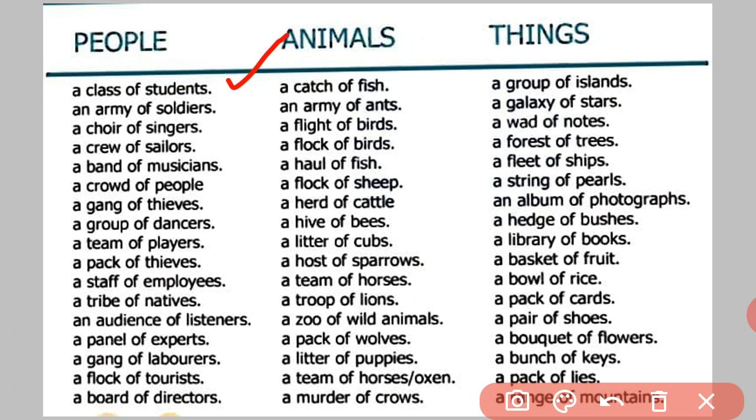A class of students, an army of soldiers, a catch of fish, an army of ants, a group of islands, a galaxy of stars. So these collective nouns you have to learn. They come in the exam in the form of fill-ups, match-ups, etc.